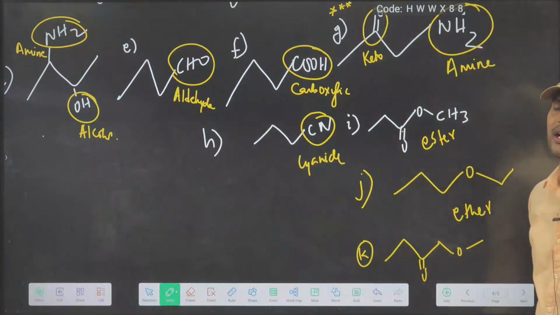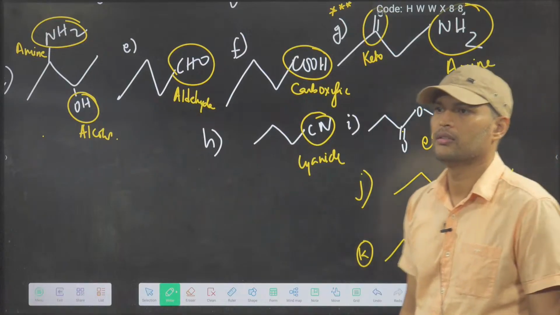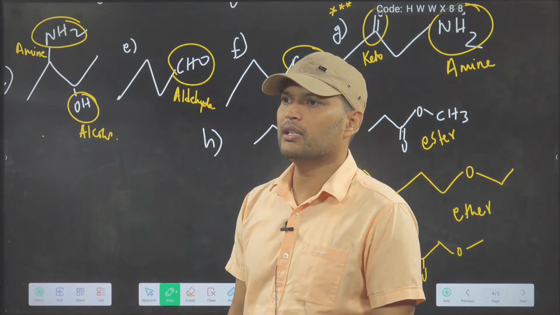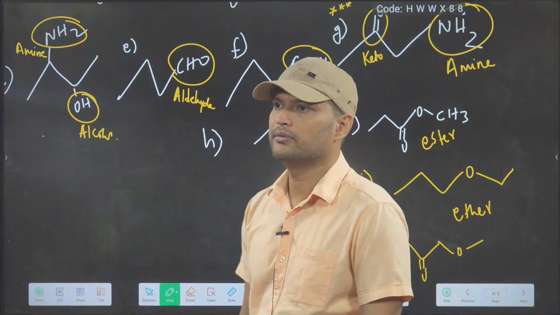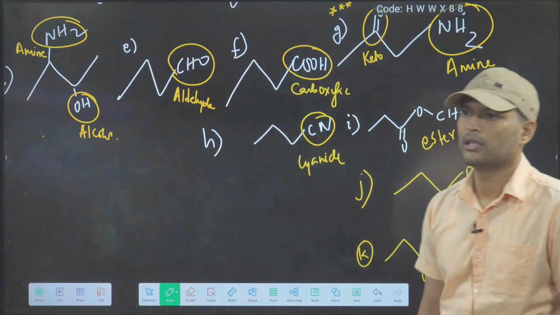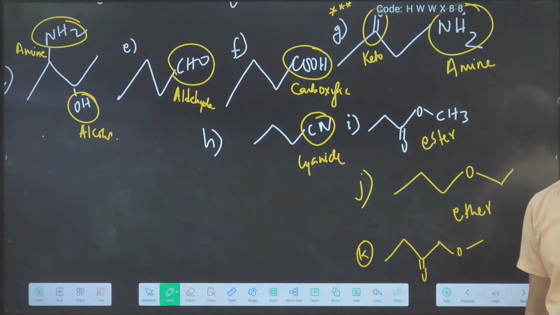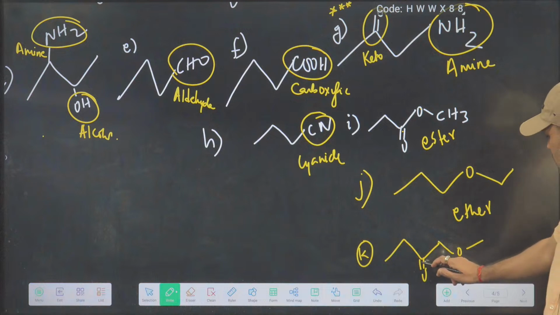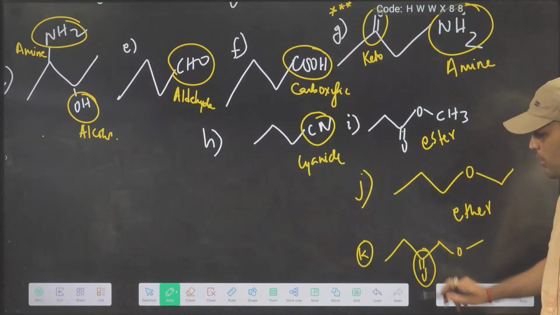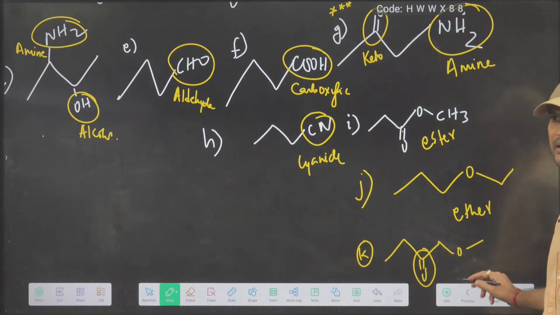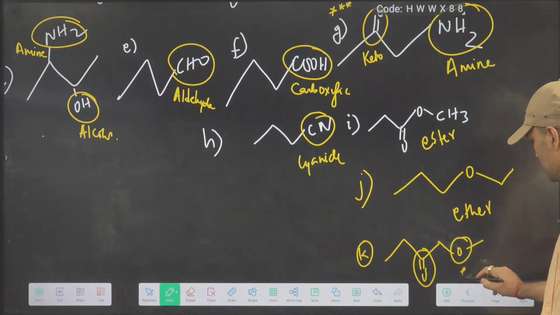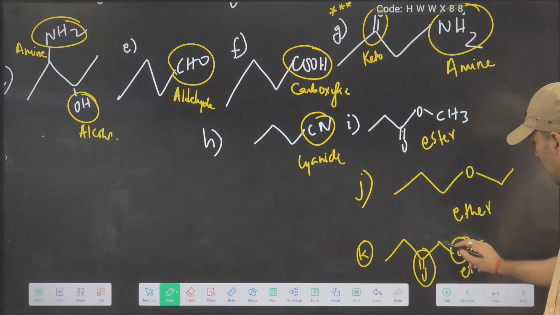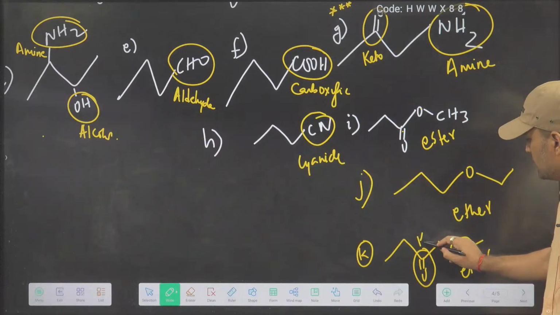Together then ester. Are you getting it? They are not together. They are separate things. This is C double bond O, and this is simply O. So this is ether, ROR. And this is keto.